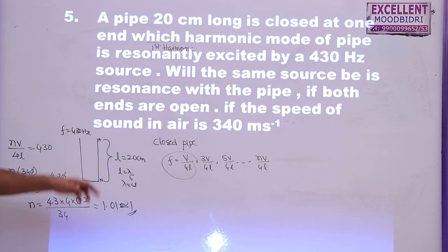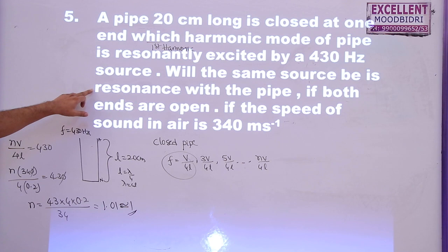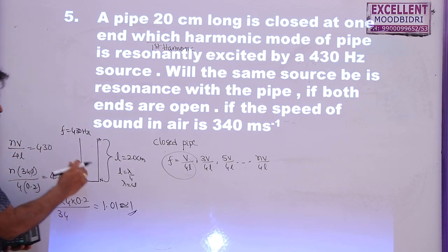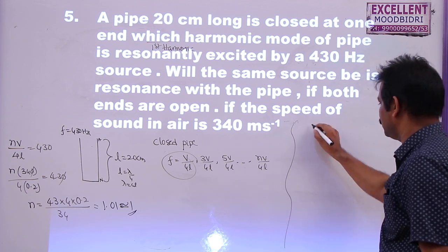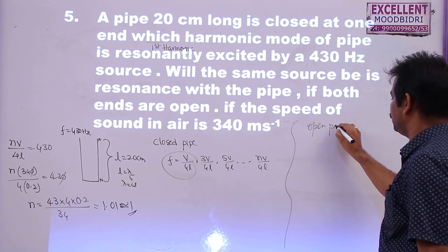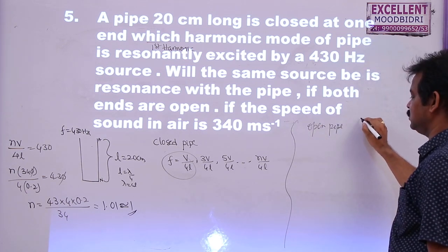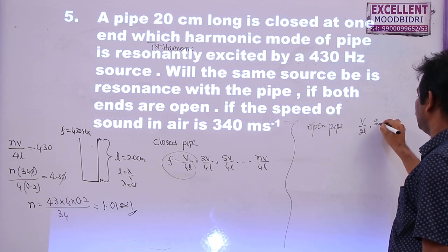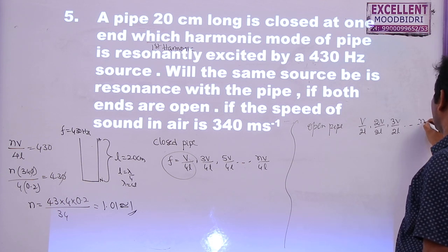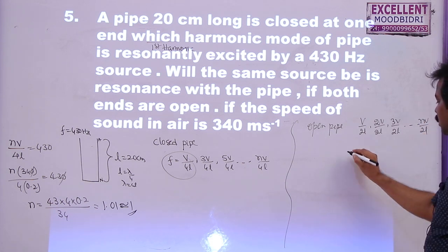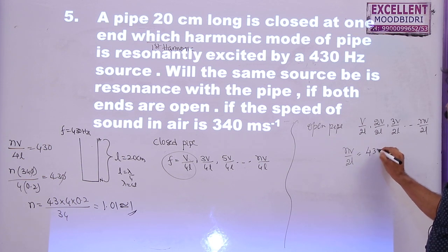Now, will the same source be in resonance with the pipe if both ends are open? Let me take the open pipe here. For an open pipe, frequencies are V by 2L, 2V by 2L, 3V by 2L and so on, NV by 2L. So let me write NV by 2L is equal to 430.